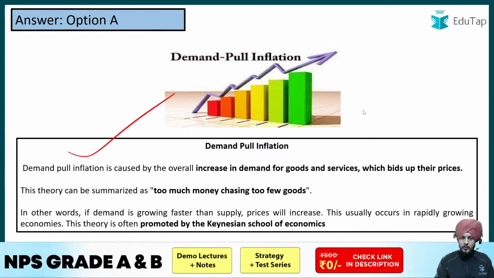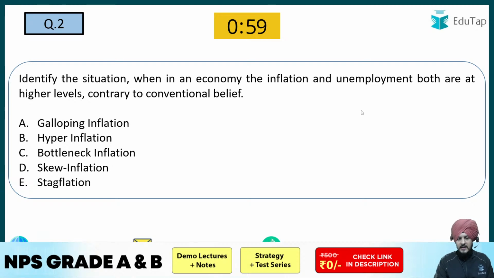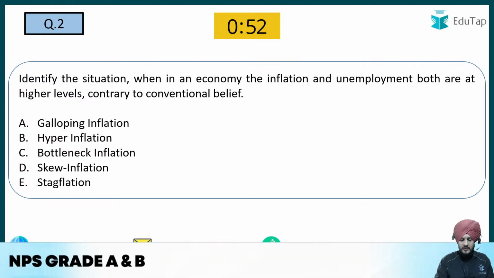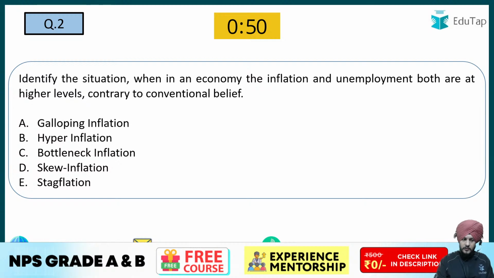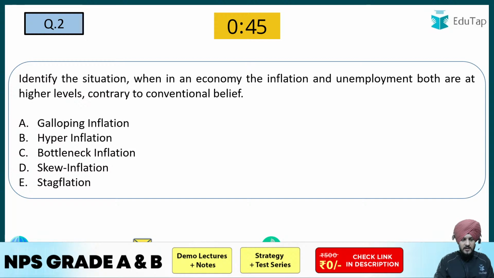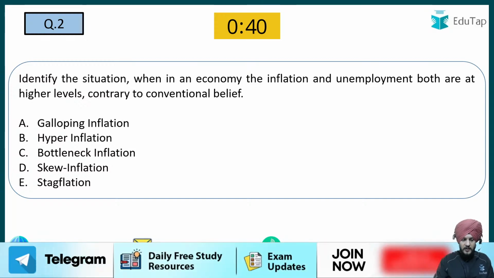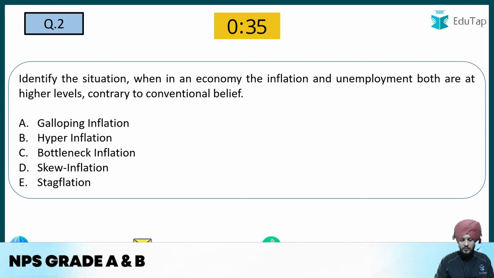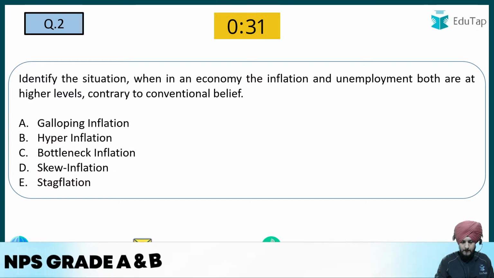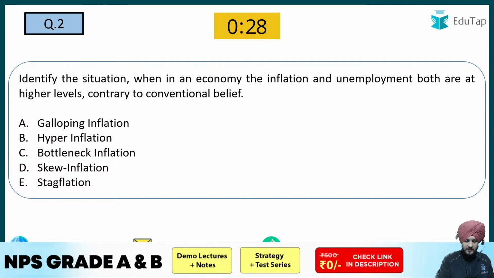What do you mean by demand pull inflation? The next question is: identify the situation when in an economy the inflation and unemployment both are at higher levels, contrary to conventional belief. The first option is galloping inflation. The second is hyperinflation. The third is bottleneck inflation. And the last one is skewflation and the stagflation. So please mark your answers. What do you think is the correct answer to this question? Take your time and try to answer it.